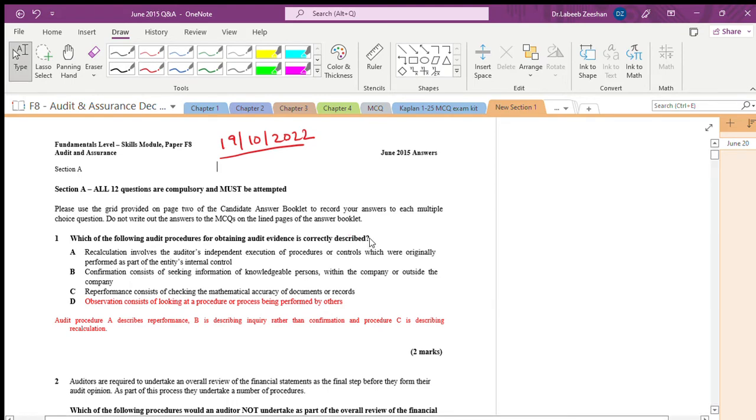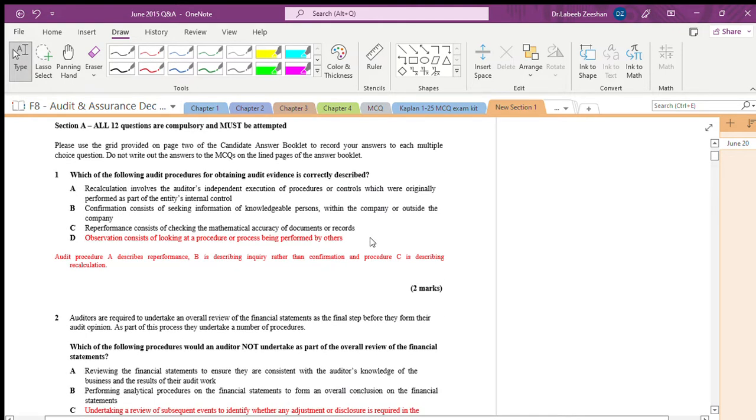Which of the following audit procedures is for obtaining audit evidence? We have done this. What are the various ways? Which of the following audit procedures? Recalculation. What are the procedures? Yesterday only we have done this.